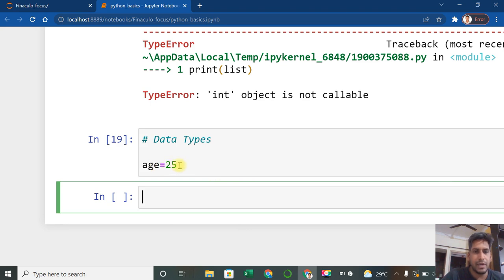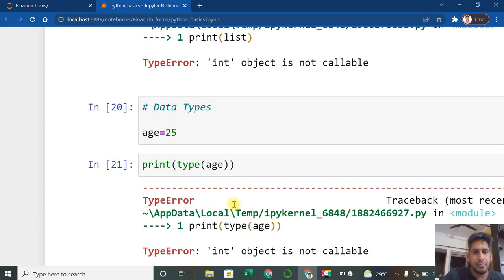Age is equal to 25. If I execute that, shift enter, now I need to check the type of the data. So I use type. Print the type of, with one more bracket, which one are we checking? Age.